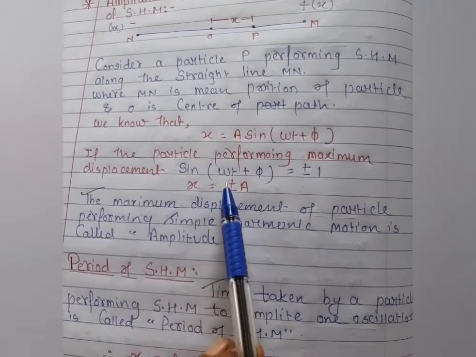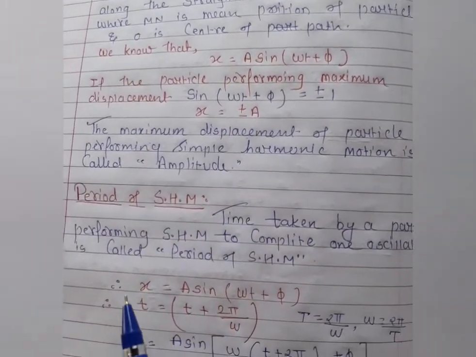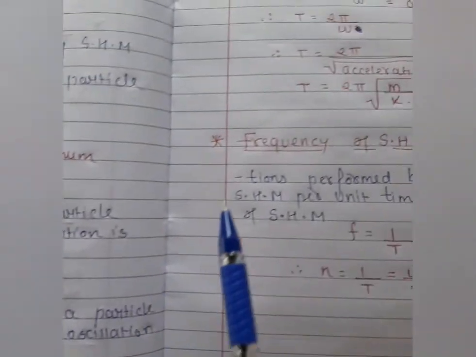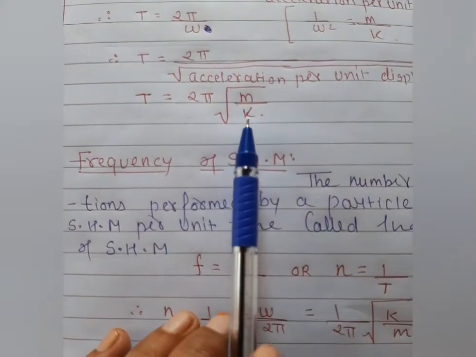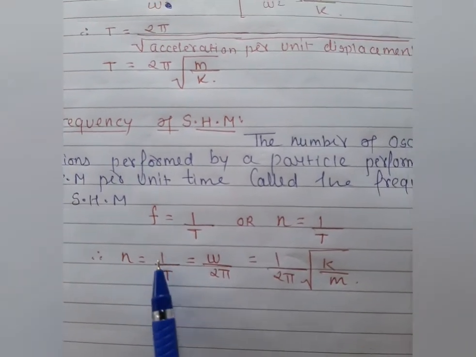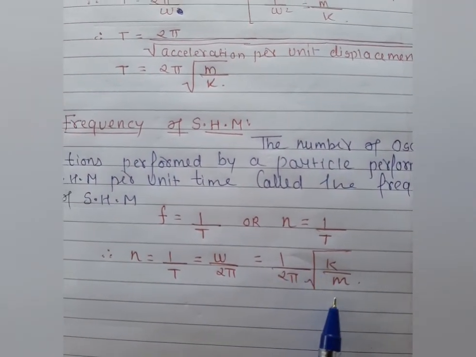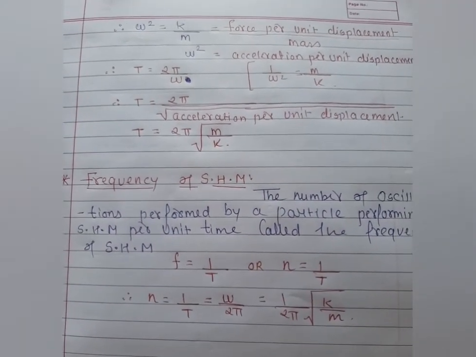Amplitude: x is equal to plus or minus a. Time period: T is equal to 2 pi root of m by k. And frequency: 1 upon 2 pi root of k by m. All these conditions are very important for numericals, students.